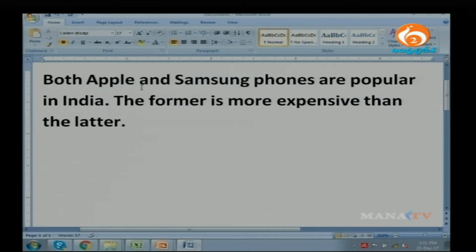Both Apple and Samsung phones are popular in India. The former is more expensive than the latter. Former means what? Between these two elements, former means Apple, latter means Samsung. There is another word which is later, so don't get confused between latter and later. So wherever there is a former, there is always a latter.